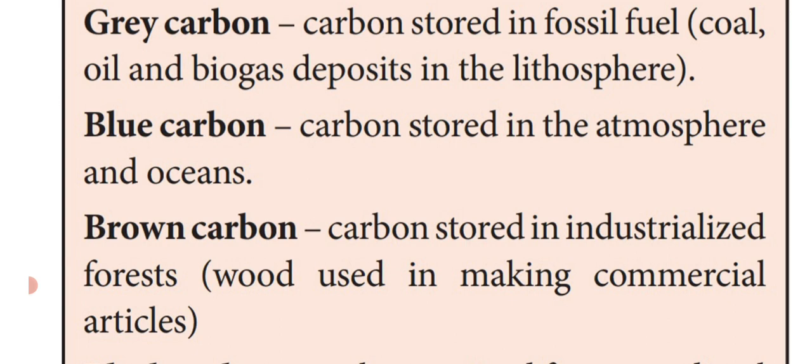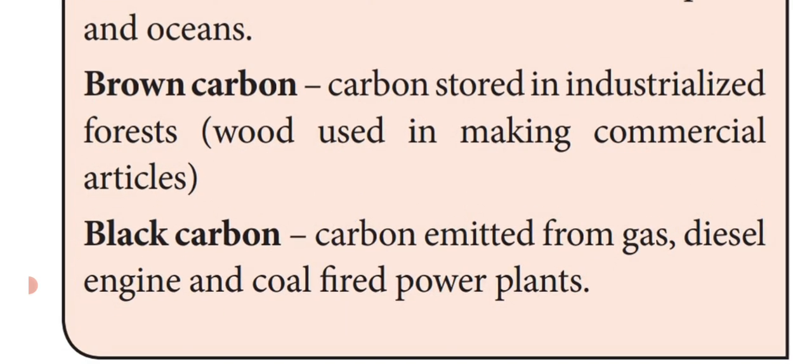Then brown carbon means stored in the industrialized forest or wood region. Last one, black carbon, which is emitted from the burning of gas, diesel engines and coal fired power plants. This is said to be the different types of carbon.